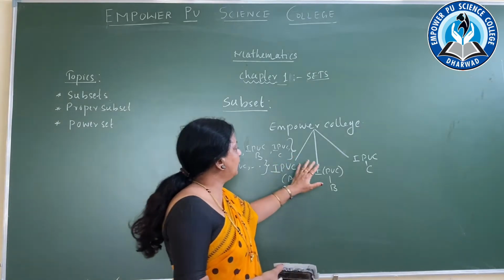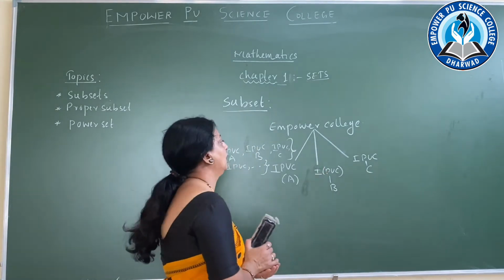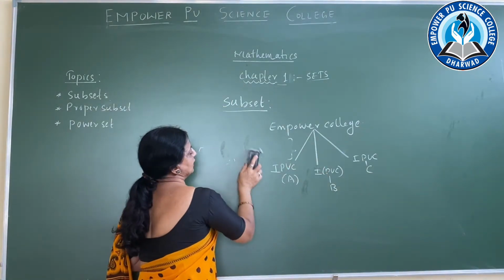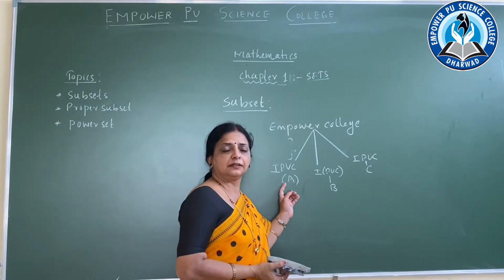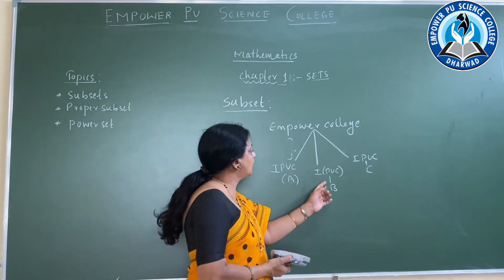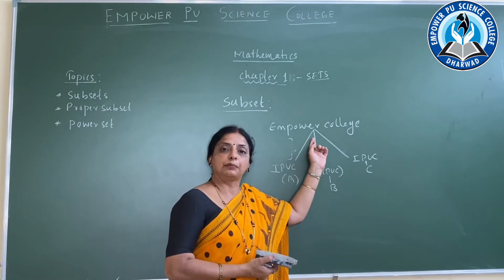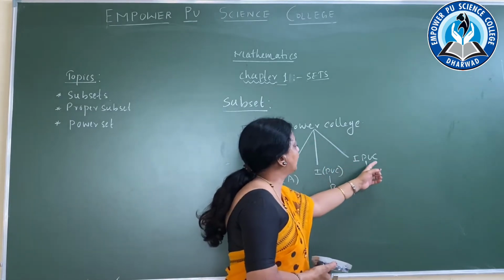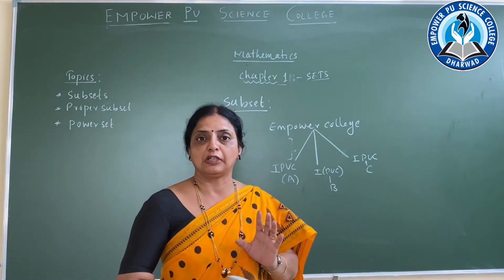Now I am talking only about the first year. If I discuss the first year, then first PUC A is a subset of Empower PU College. First PUC B is a subset of Empower PU College. First PUC C is a subset of Empower PU College.